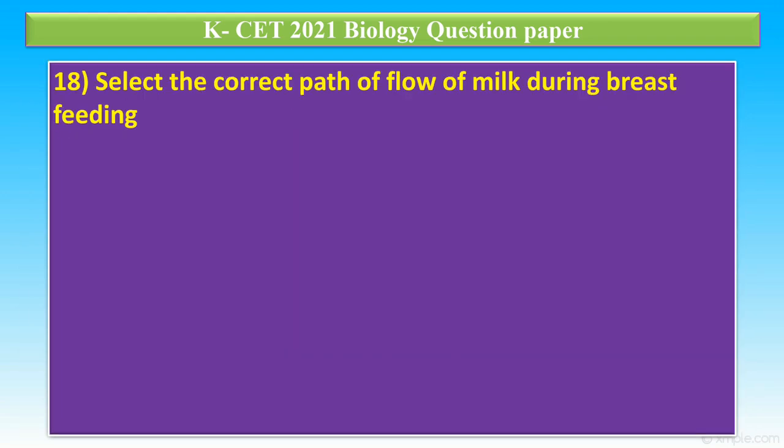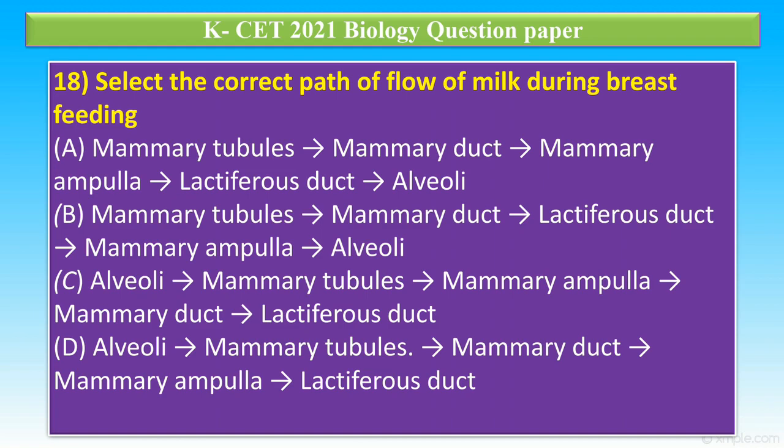Question number 18. Select the correct pathway of flow of milk during breastfeeding. Option A, mammary tubules, mammary duct, mammary ampulla, lactiferous duct, alveoli. Option B, mammary tubules, mammary duct, lactiferous duct, mammary ampulla, alveoli. Option C, alveoli, mammary tubules, mammary ampulla, mammary ducts and lactiferous duct. Option D, alveoli, mammary tubules, mammary duct, mammary ampulla and lactiferous duct. In this, the correct answer is option D.